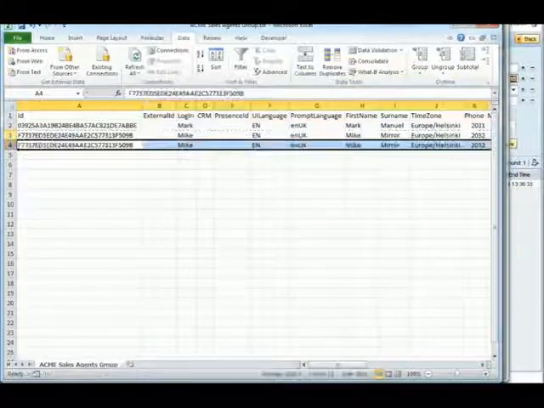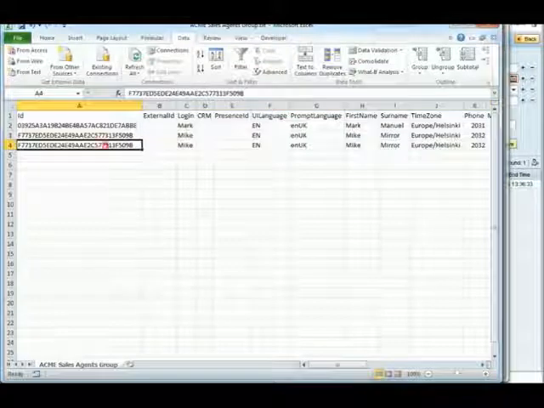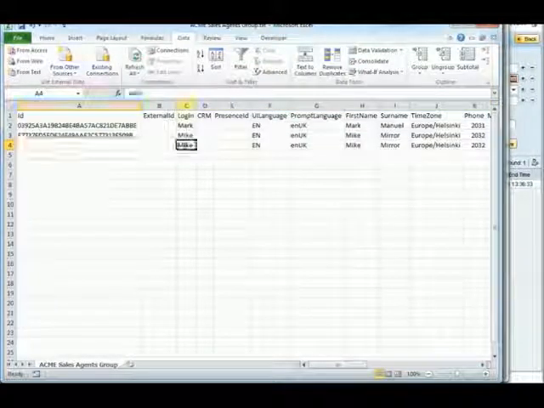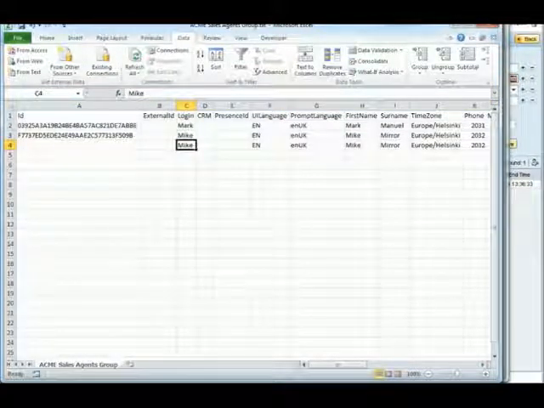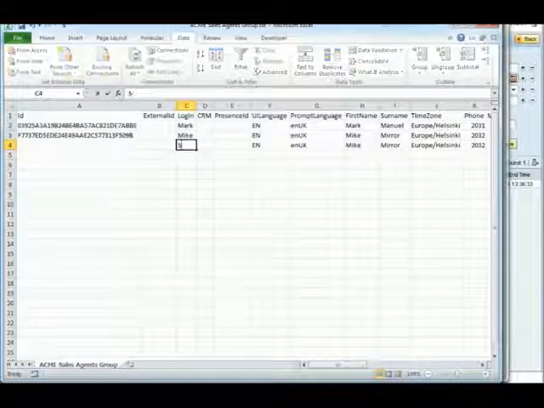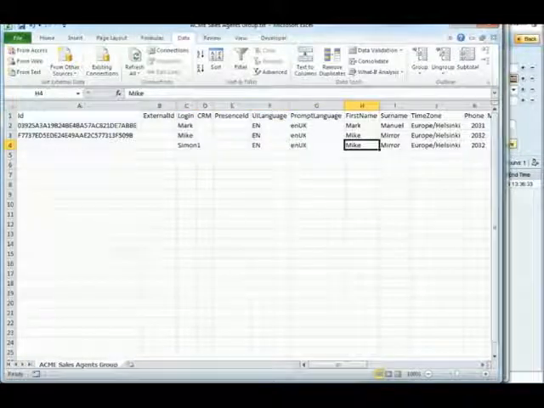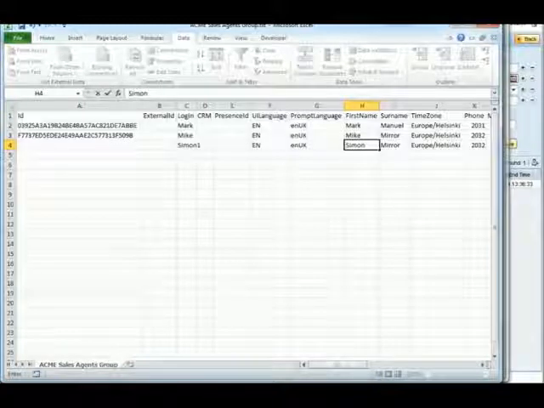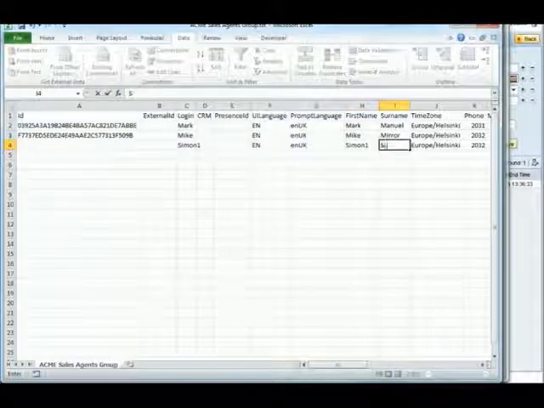We copy an existing user row as a basis. ID needs to be removed as two users cannot have the same user GUID. We call the new user Simon1 with identical login and last name script.